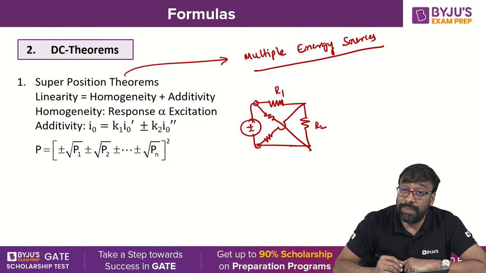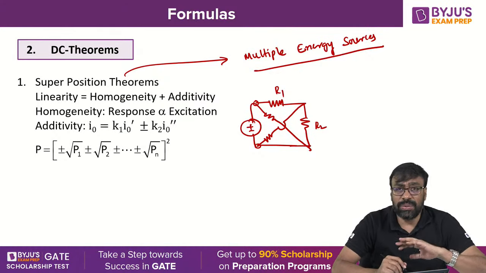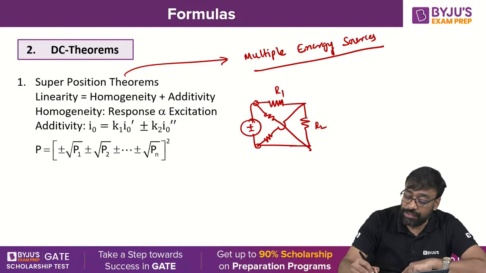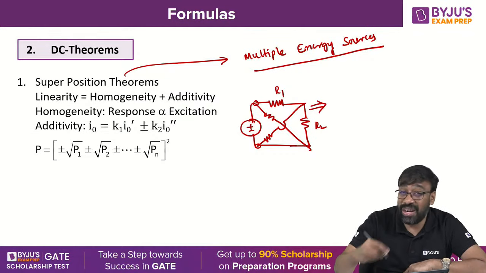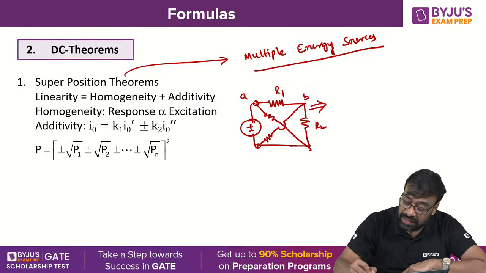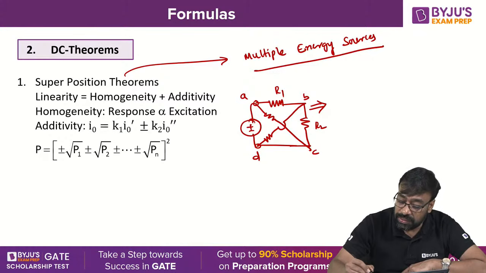You are seeing the crossover, but just by seeing the crossover you can't decide it is non-planar. What you have to do is first redraw the network. Look at this. If this is A, this is B, this is C, this is D. Now can I redraw the network something like this?